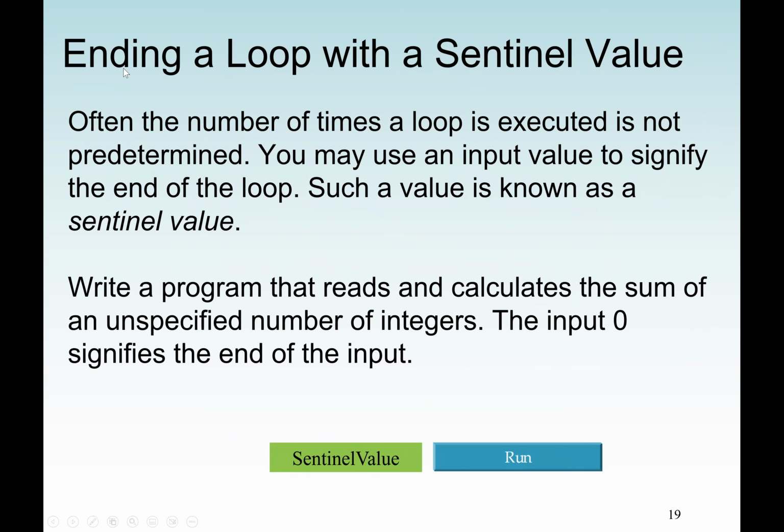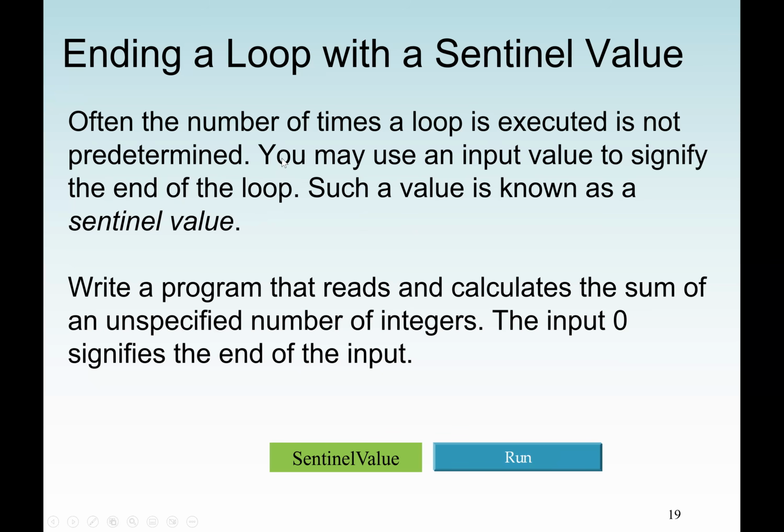So as we saw previously, how to end a loop with a Sentinel value, I think the 2 examples were enough. Here also we can see one more example. Actually, let's go through this example. But here we are saying that often the number of times a loop is executed is not predetermined. So this is the main reason why we are using Sentinel value.